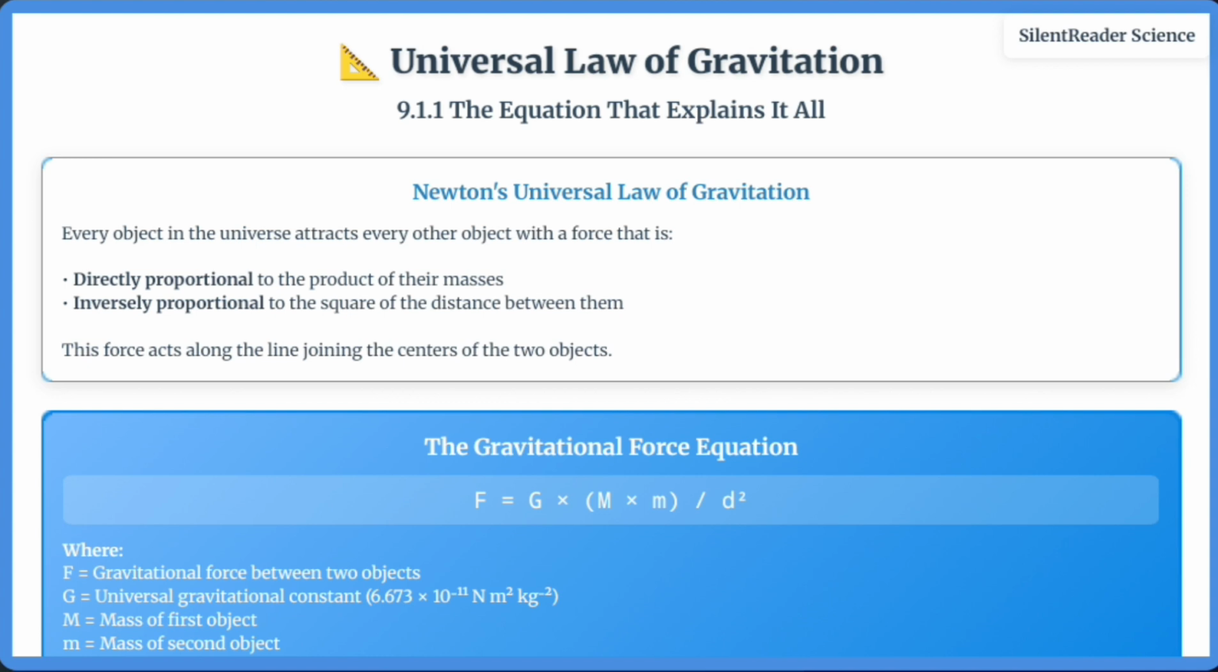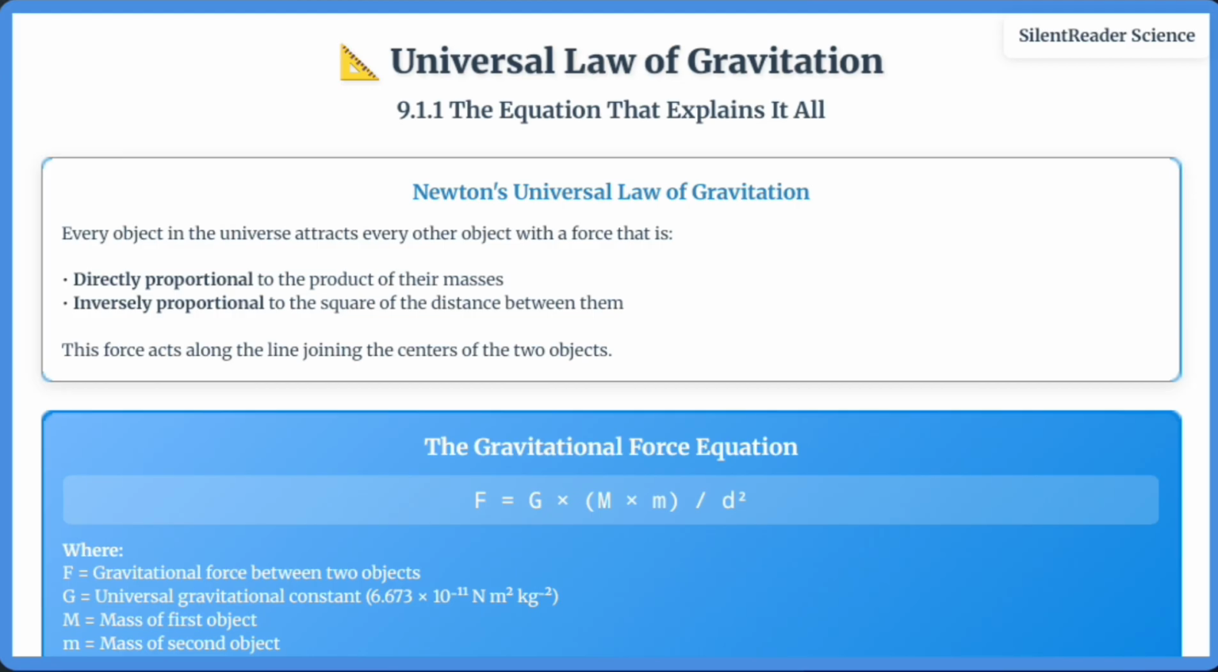Now let's explore Newton's universal law of gravitation in detail. This law states that every object in the universe attracts every other object with a force that is directly proportional to the product of their masses and inversely proportional to the square of the distance between them. The mathematical formula is F equals G times M m divided by d squared, where F is the gravitational force, G is the universal gravitational constant, M and m are the masses of the two objects, and d is the distance between their centers. This law applies to all objects in the universe, from apples to planets.